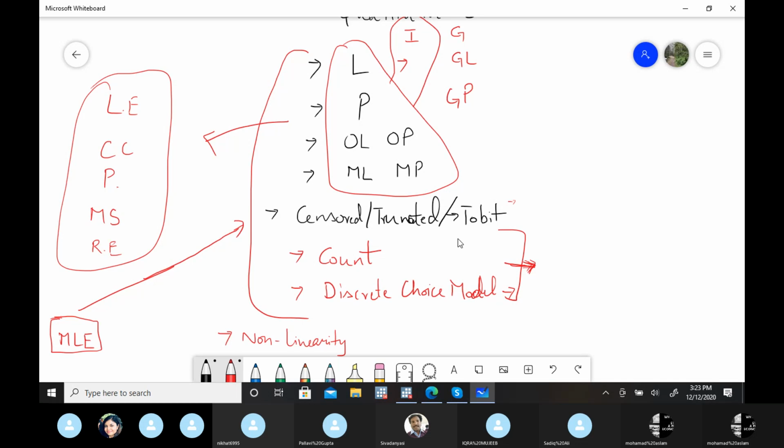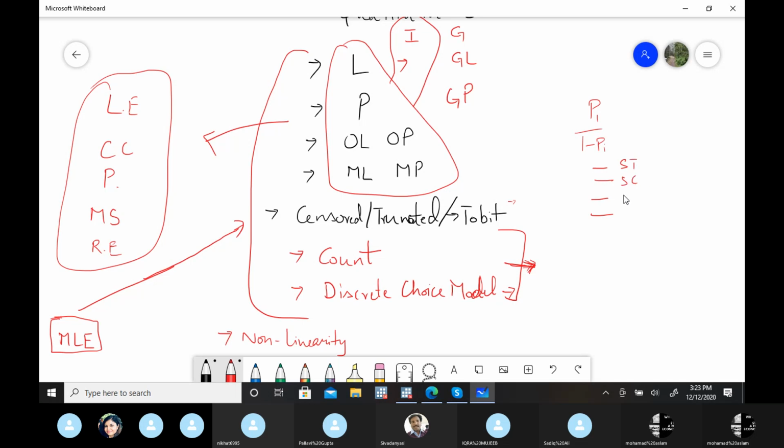Okay, so now come back to this Tobit case. Yesterday we did the multinomial logit model. In that case, if you are using the multinomial logit model, then the OR ratio will not be there, as I was explaining. That OR ratio is something like pi by 1 minus pi, right? But in multinomial logit, there are groups, like we have 4 groups.